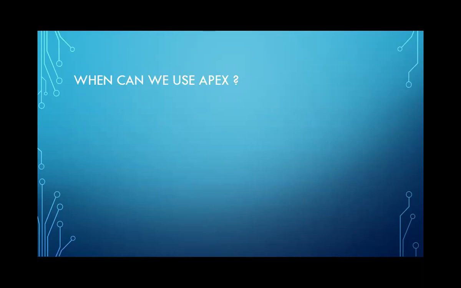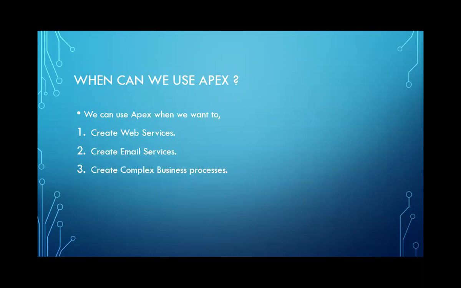Coming to next, when can we use Apex? We can use Apex when we want to create web services. As we know, web services provide worldwide web services. Examples of web services are HTML, JSON, XML, that is extensible markup language, etc. Second is create email services. By creating email services, it provides friendly features that can be sent via mail to anyone at any particular location.